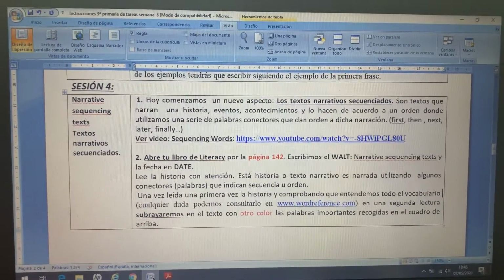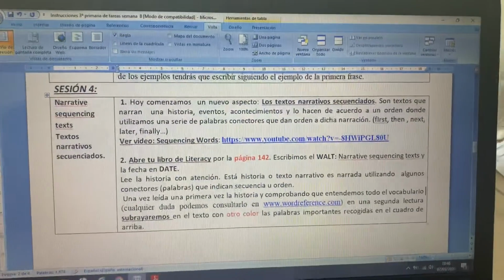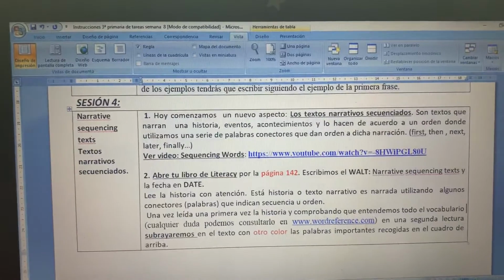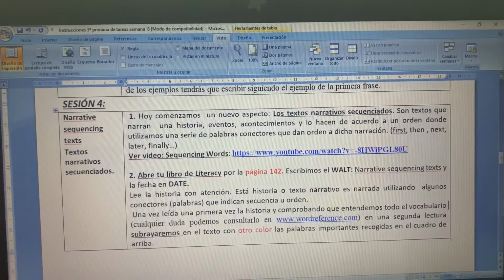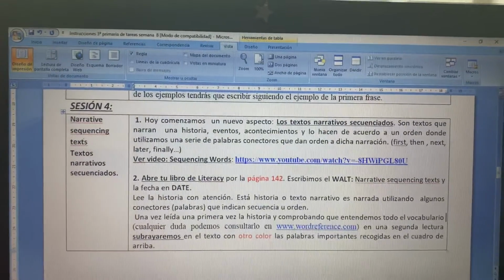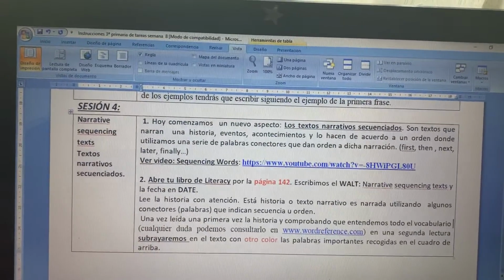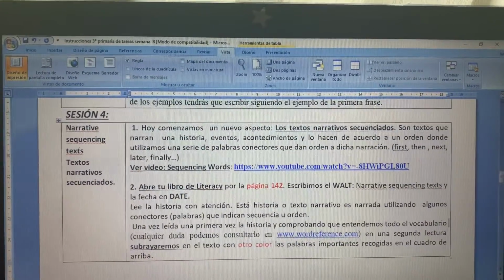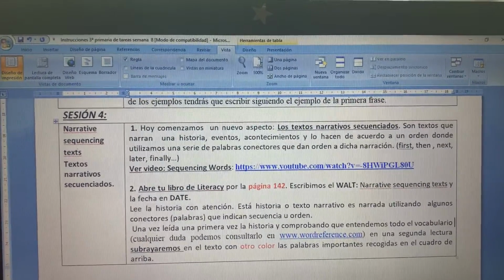I'm going to give you an example of a text. First, I wake up in the morning and I prepare my breakfast. Then I go and wash my hands and brush my teeth, and I do my homework, my tasks.